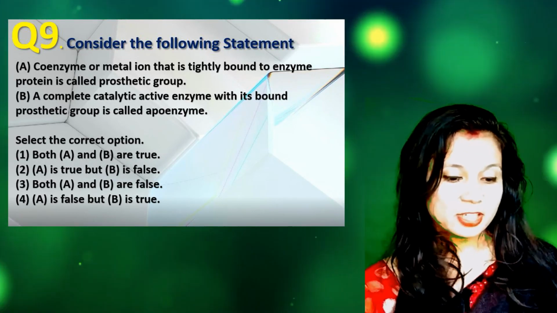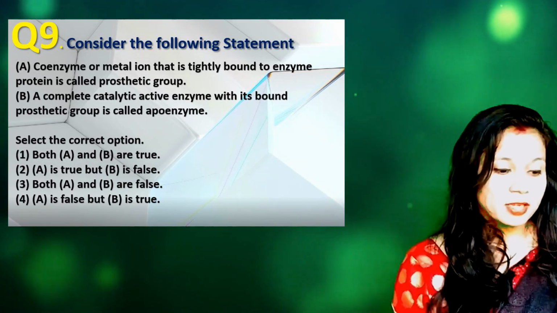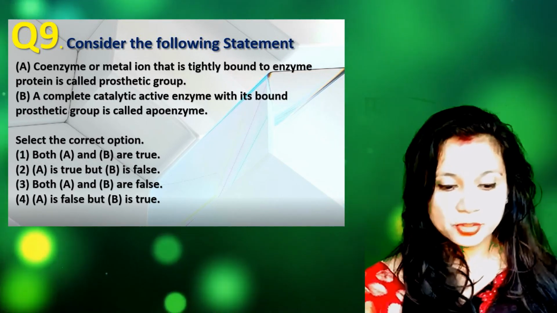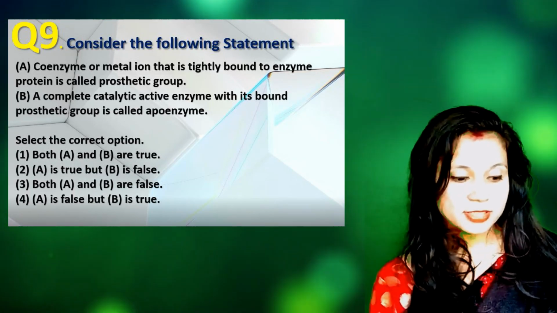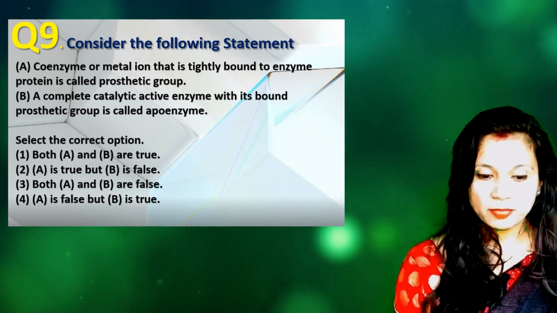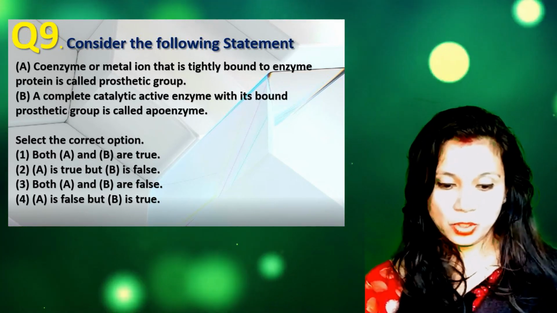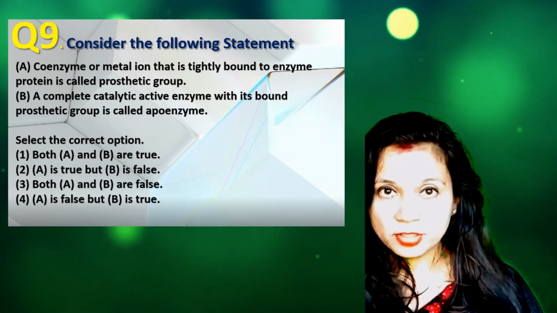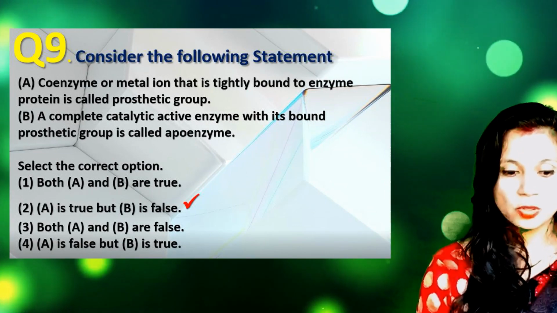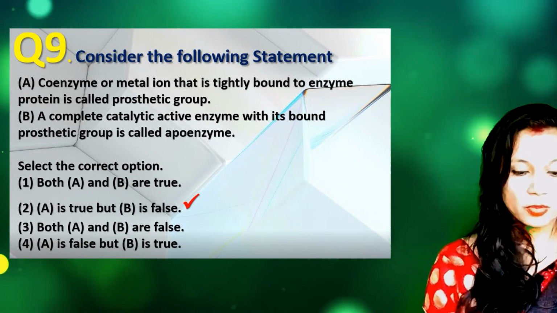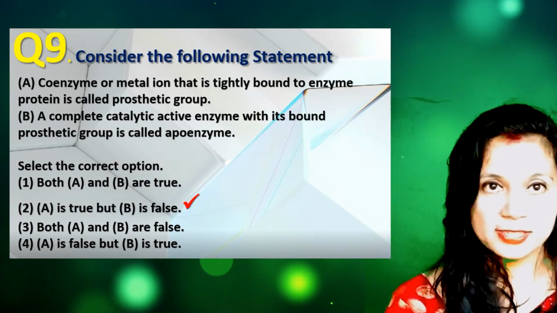So select the correct option. These are the 4 options given. You must select one correct. Option number 1, both A and B are true. Option number 2, A is true but B is false. Option number 3, both A and B are false. And option number 4 is A is false but B is true. So you already know, I have already told that option number A is correct and B is false. So option number 2 for question number 9 is correct, that A is true but B is false.